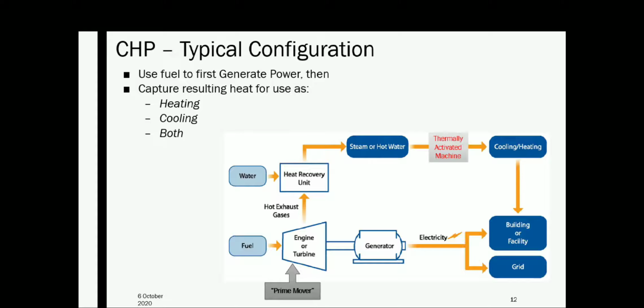You can see fuel input to the engine or turbine, then a generator which produces the electricity, and hot exhaust gases. From that, heat is given to the heat recovery unit. From that it is given as steam or hot water, and that is given to some thermally activated machines. So byproduct heat can be utilized or recovered in this way.